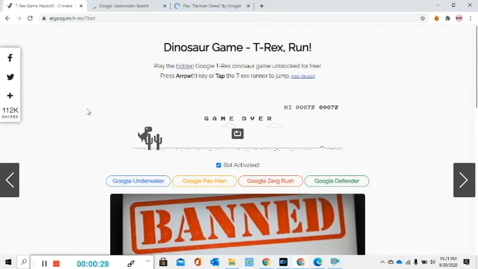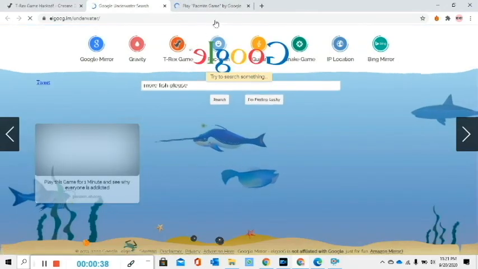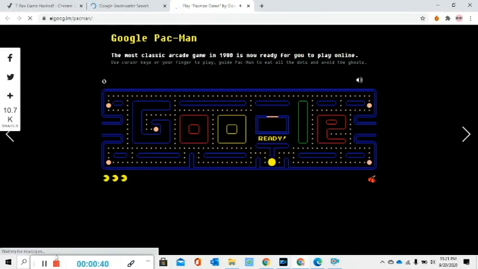Tip number 7. There are many similar hidden, fun games in Google, like Google Underwater, Google Gravity, Google Pac-Man, Snake Game, Google Guitar, and many others for fun.